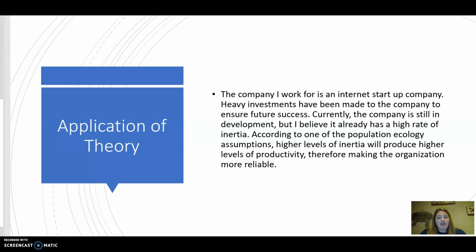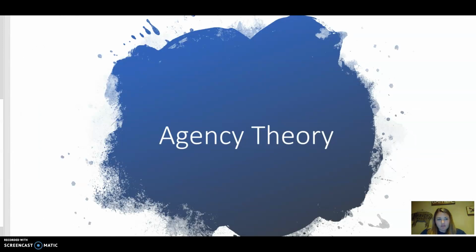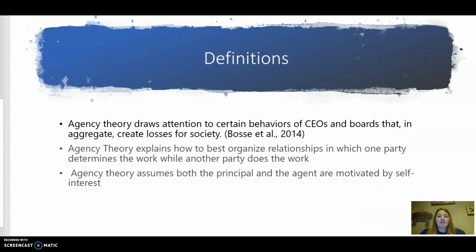Moving on, we've got the agency theory. Definitions for agency theory. Agency theory draws attention to certain behaviors of CEOs and boards that in aggregate create losses for society. Agency theory explains how to best organize relationships in which one party determines the work while another party does the work. This one makes me think of real estate agents and customers and the buyers. Agency theory assumes both the principal and the agent are motivated by self-interest, which we know is true about real estate agents. They're motivated by earning a commission. And then you've got the buyers that are motivated by wanting to buy a house.